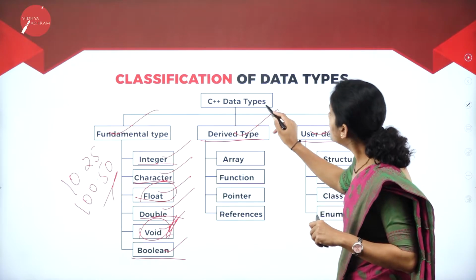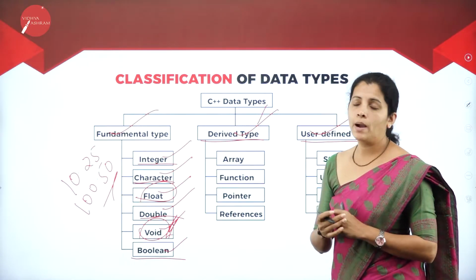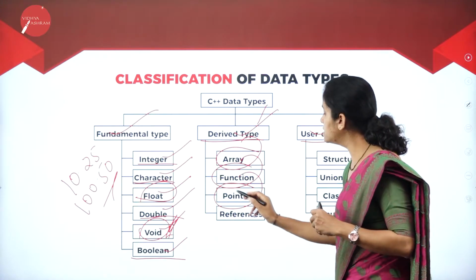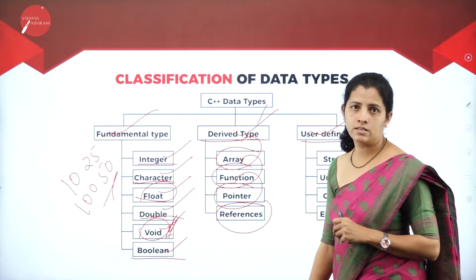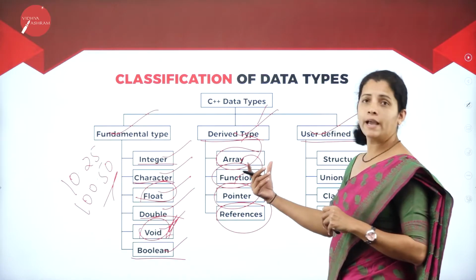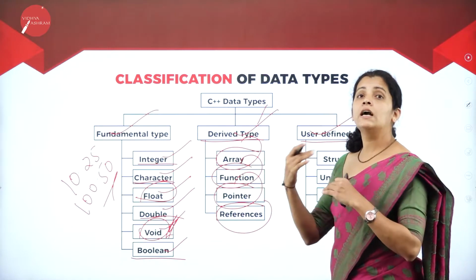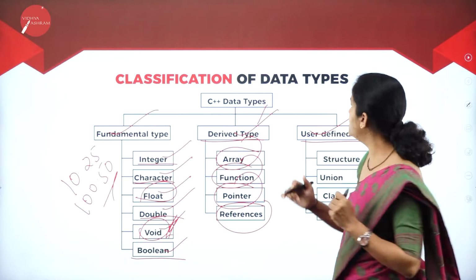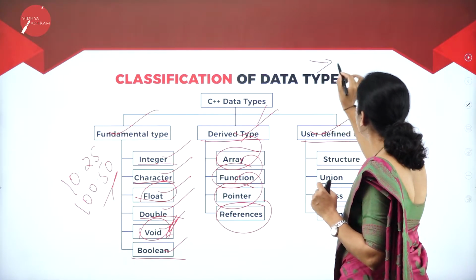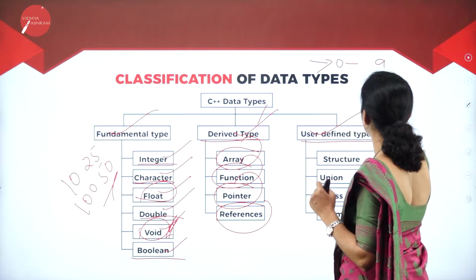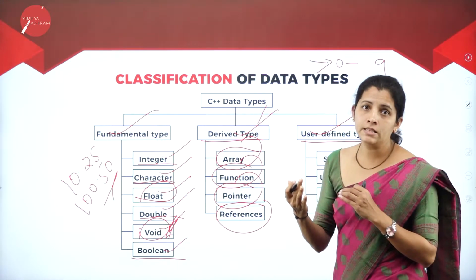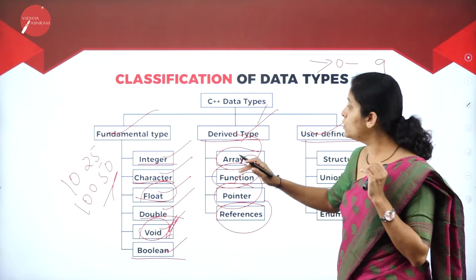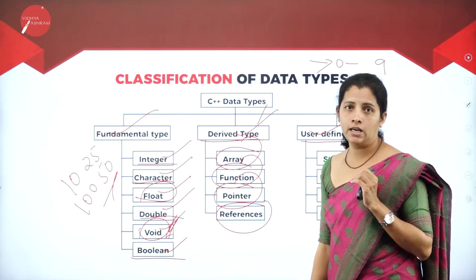Then if I come to derived data types, I'm going to have arrays, functions, pointers, and references. So what is an array here? It is a collection of homogeneous elements. For example, think that I have digits from 0 to 9. If I have only one digit, then I can take the integer data type.